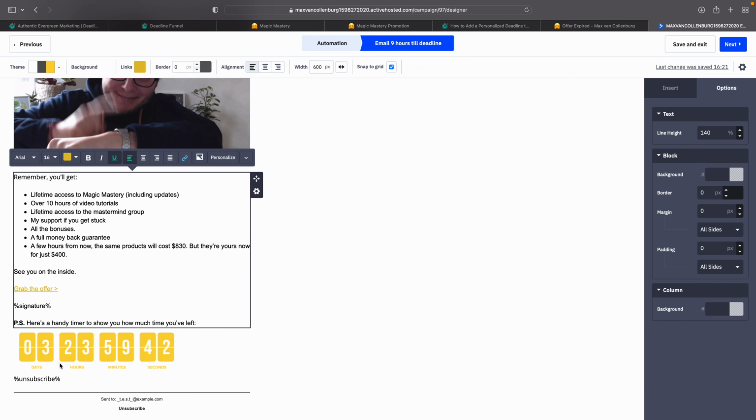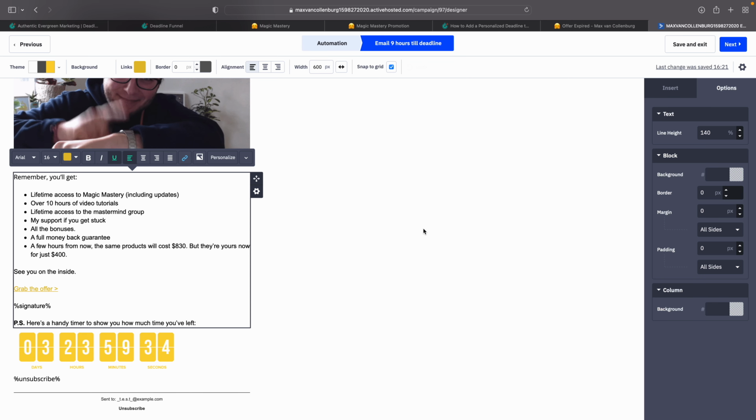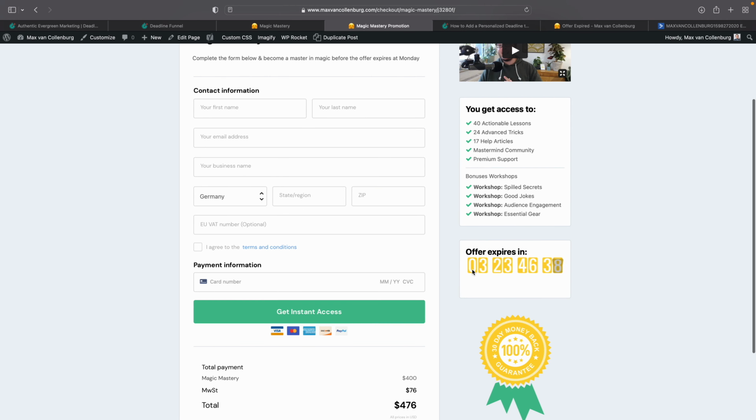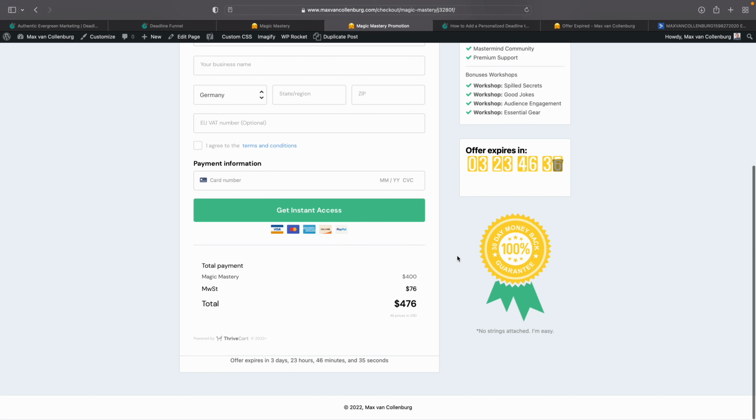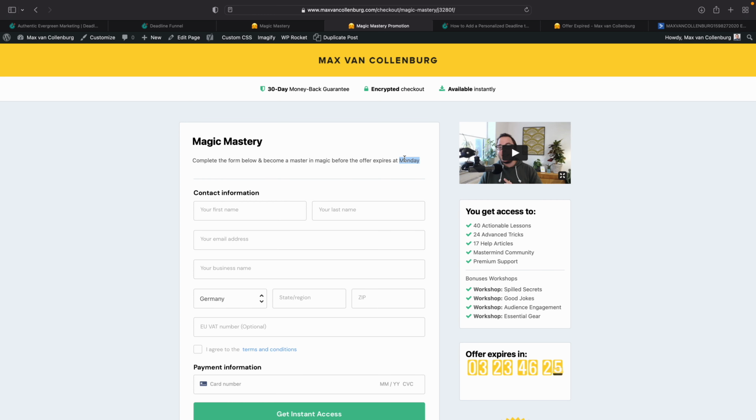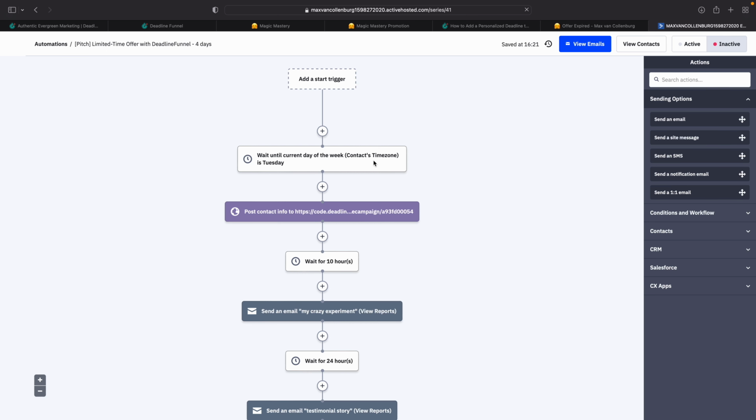Then we can also insert these super cool timers to show them how much time they have left, to further increase that urgency. And when they come to this offer page, they see the same exact timer here, down here, and also the deadline up here. All these deadlines are in sync with when we originally generated that deadline from within that webhook inside that automation.